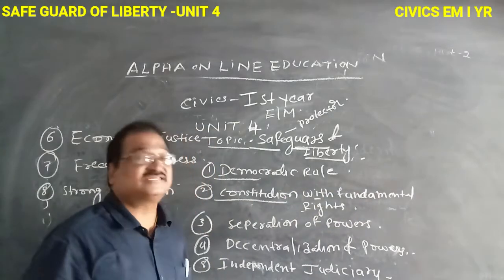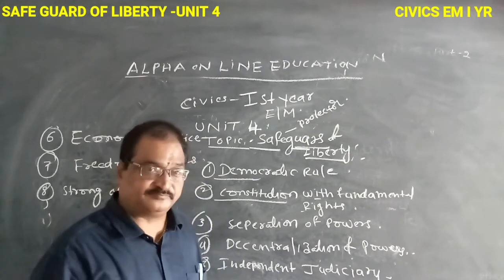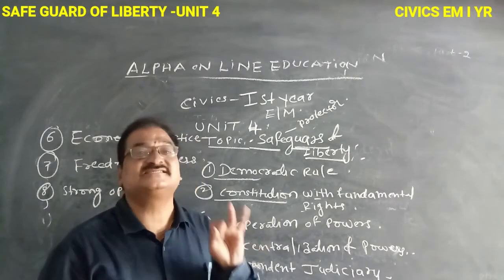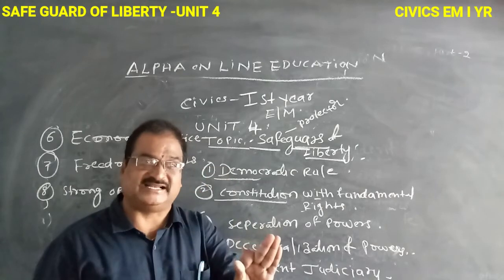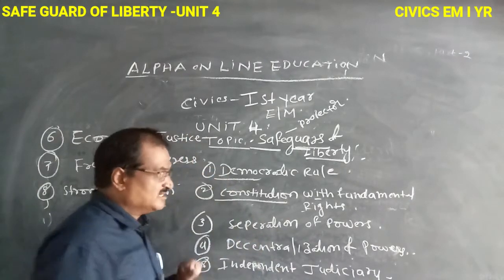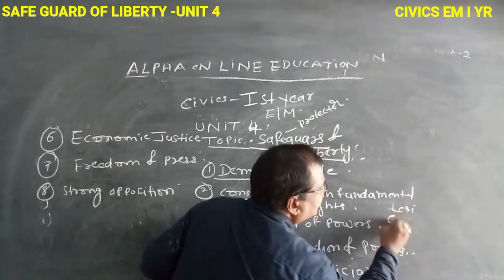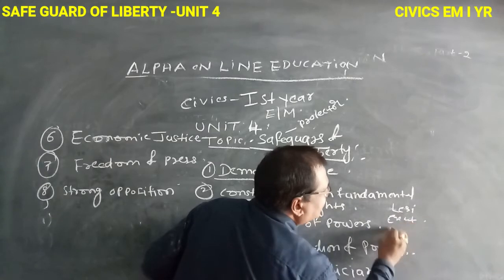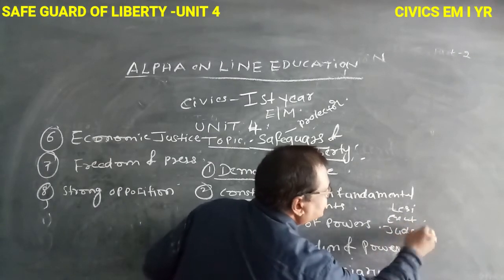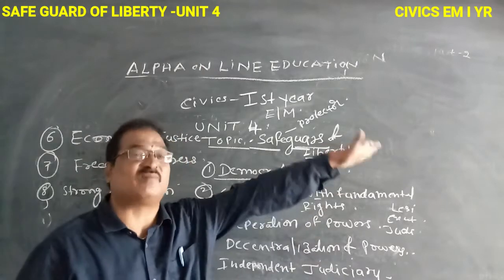And then the separation of power. The legislature, the executive, and the judiciary are the three organs of government. The legislature does its duties separately, the executive does its duties separately, and the judiciary does its duties separately. The name of that theory is separation of power.